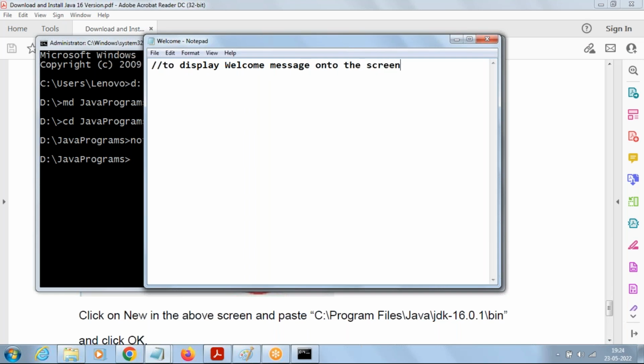What is this line called? Anyone? Comments. We call it comments. There. Now, what are comments for? Mainly to document your program. It's for documenting your program and ignored by the compiler. Compiler will not see what you are writing in that.